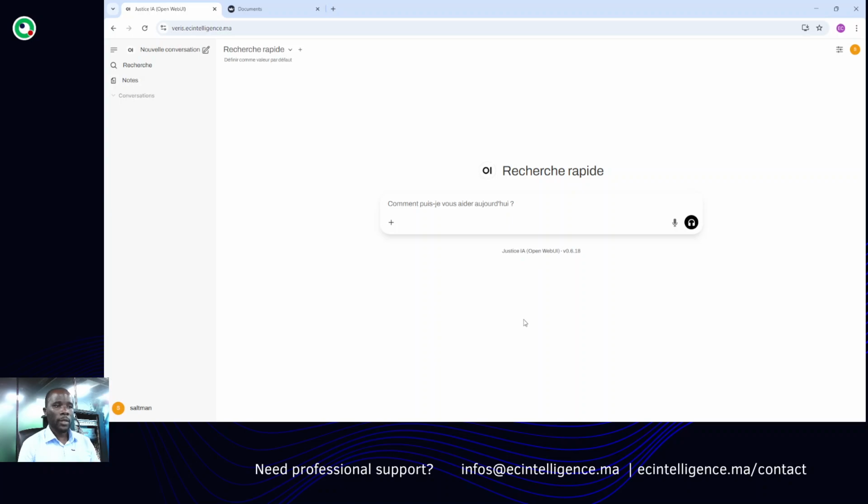Here is the front-end interface that the end customer can have. This AI platform is just personalized for a need. This one is for a French-speaking company in the justice sector, so it's for lawyers, for instance.